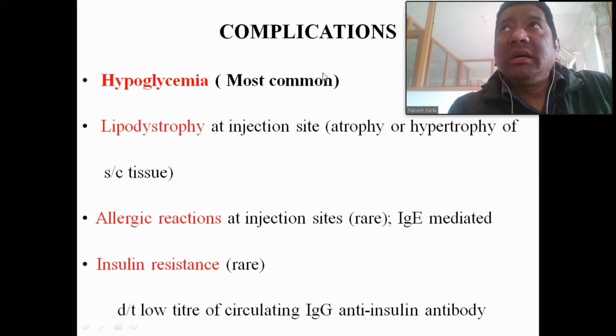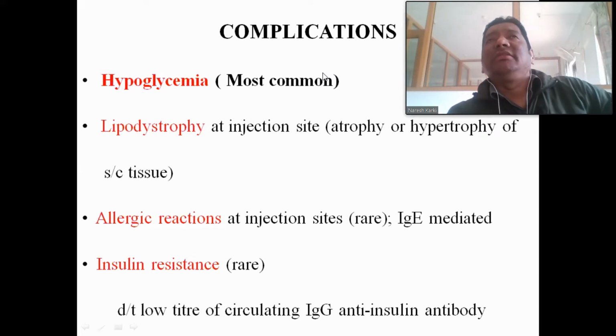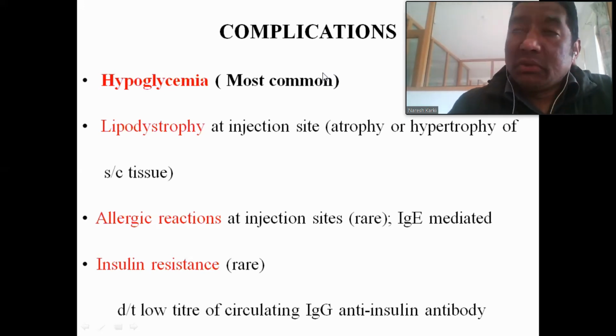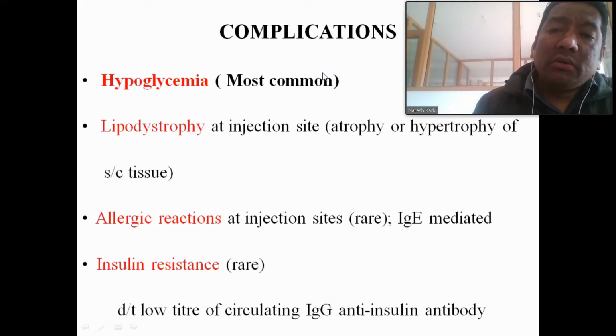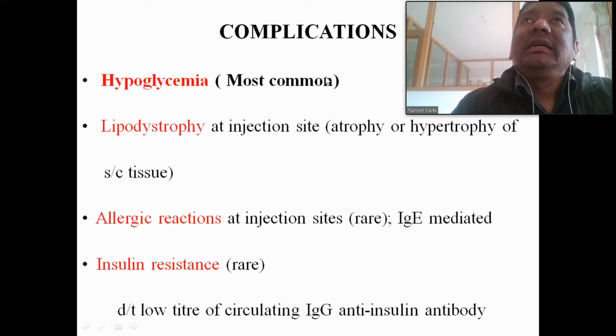Number one is the release of glucagon from the alpha cells of the islets of Langerhans. What is the role of glucagon? It increases gluconeogenesis and glycogenolysis in the liver.